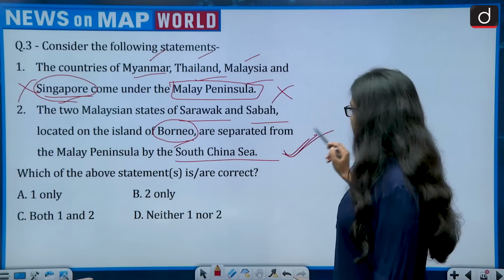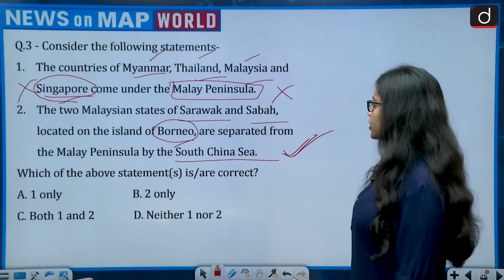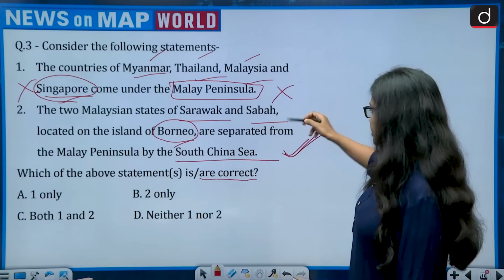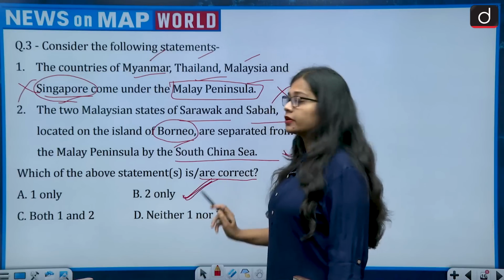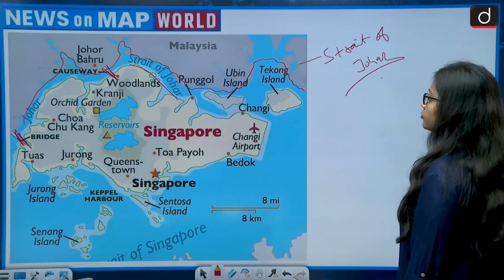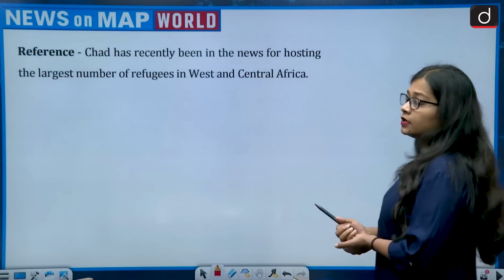This is correct. And what the question is asking is, which of the above statements is or are correct? How many are correct? First is wrong, second is correct. So, 2 only. The correct answer is 2 only. Moving on to the next question.